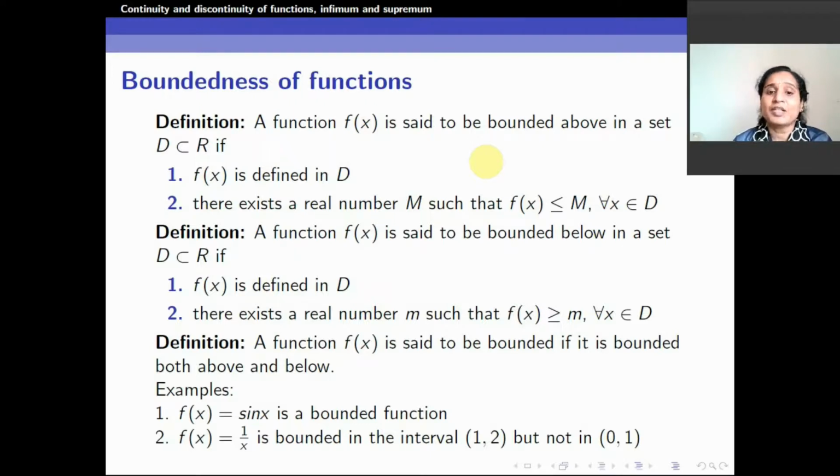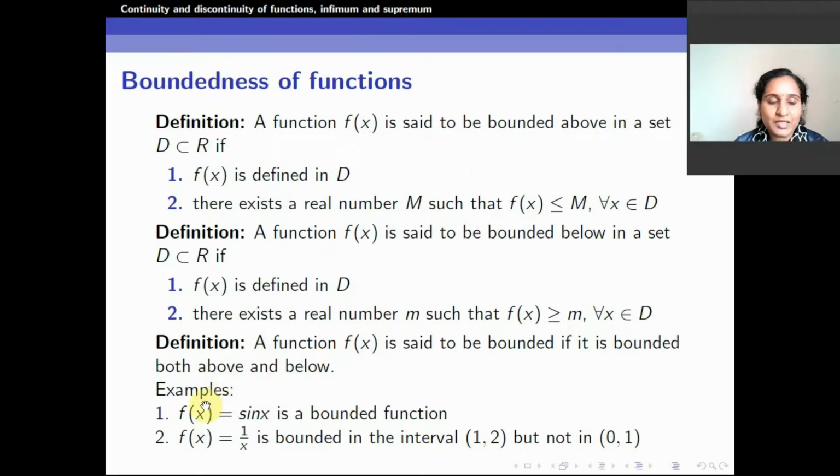Similarly, I say that a function f of x is bounded below in a particular set, I call that set D, if f of x is defined in that particular domain, and further it does not go below a number; it is always above a certain number. That means there exists a real number small m such that f of x is greater than or equal to m for all x in that domain. So this is about bounded above and bounded below. Further, a function f of x is said to be bounded if it is bounded both above and below. In general, we will say that it is bounded.